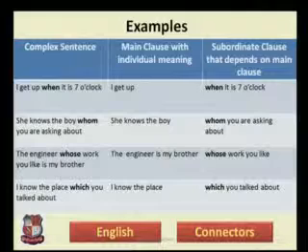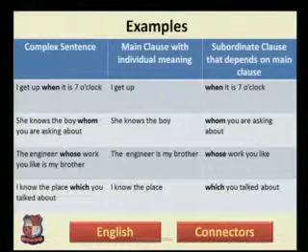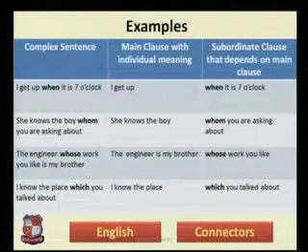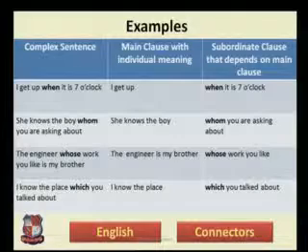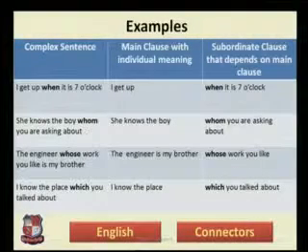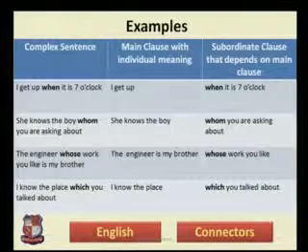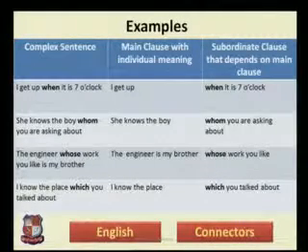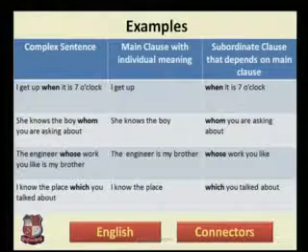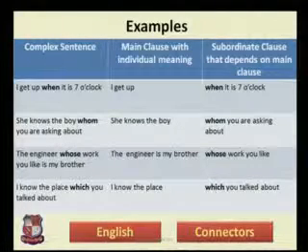As I said earlier, if you just say I get up, it has its meaning. It does not require the subordinate clause. But the subordinate clause is when it is 7 o'clock. When you say when it is 7 o'clock, first and foremost you need to understand that it is not an interrogative sentence.